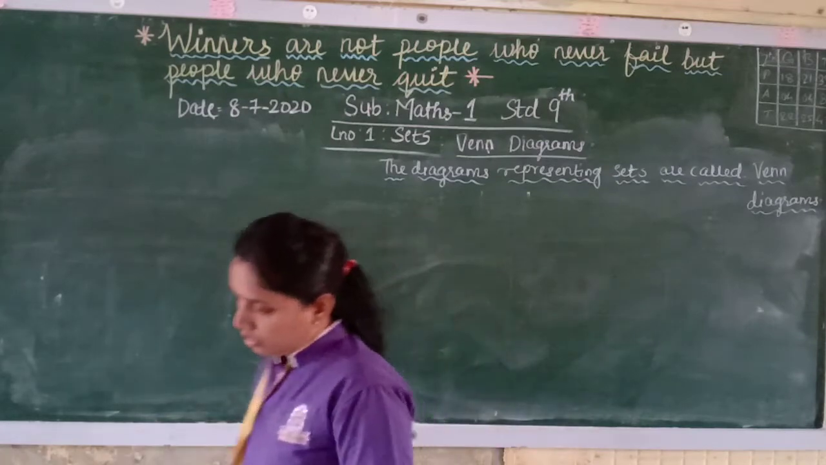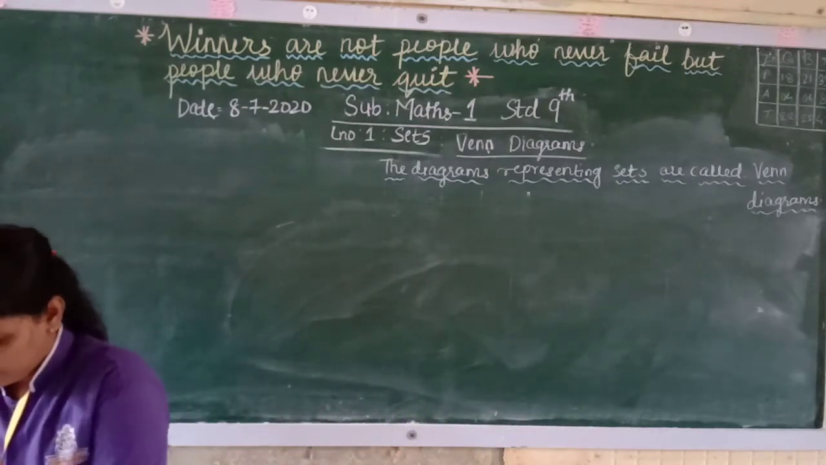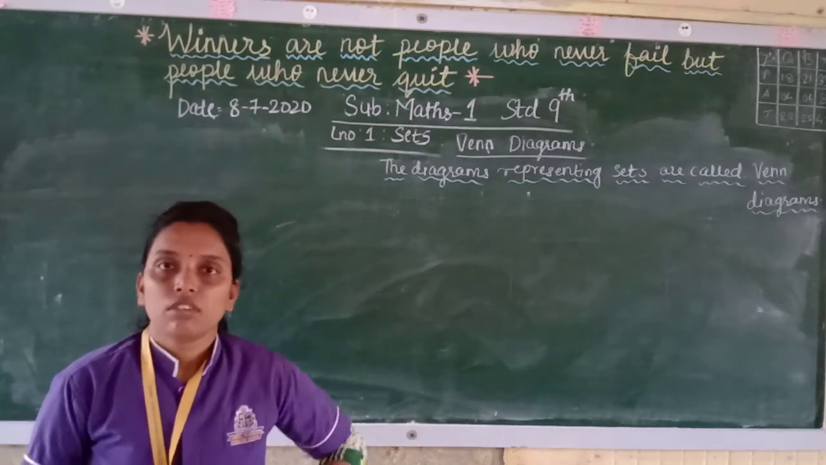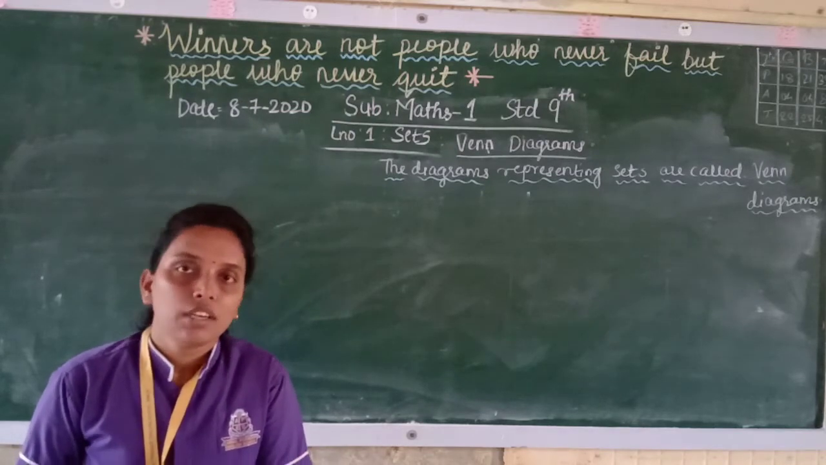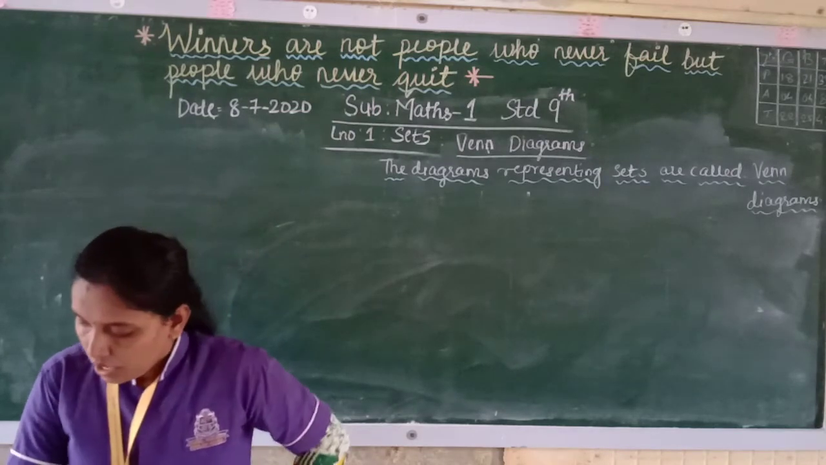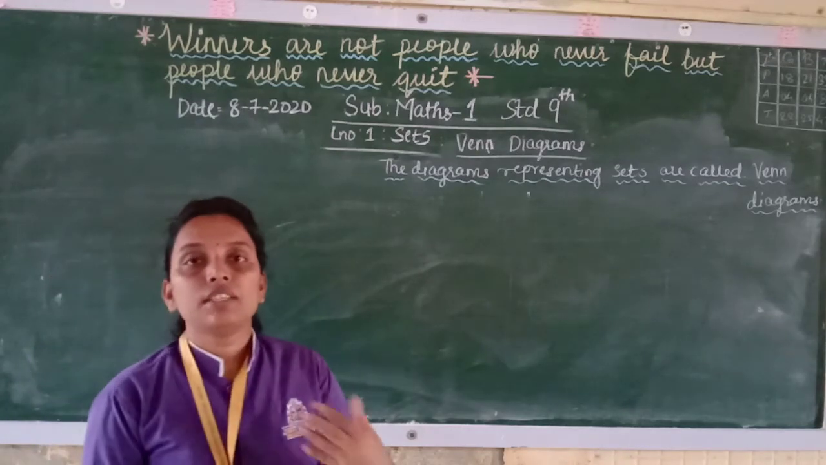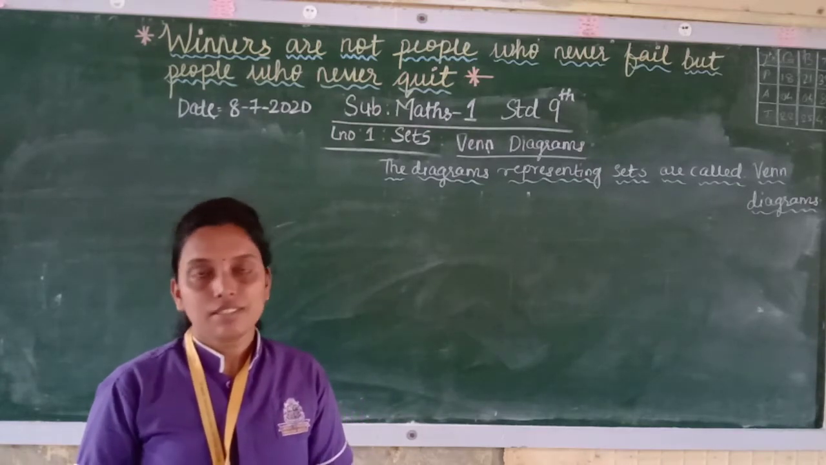Now before that, see, it is on page number 8. Every set is a subset of itself. It will be a subset because if both the sets are the same, they will be subsets of each other. Empty set is a subset of every set.